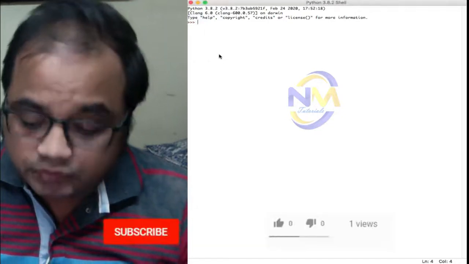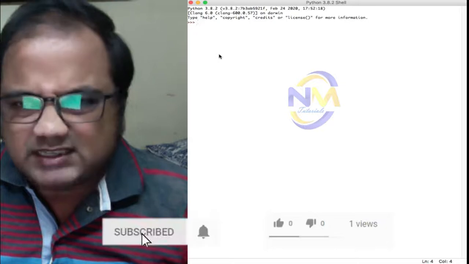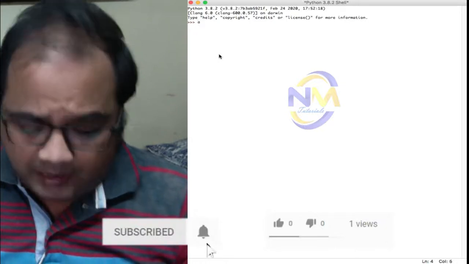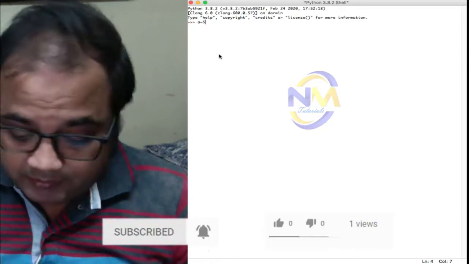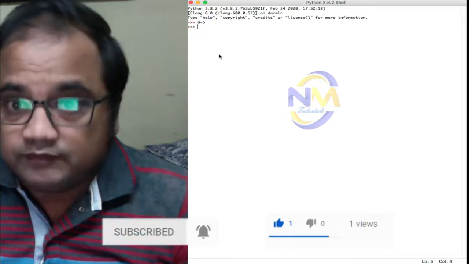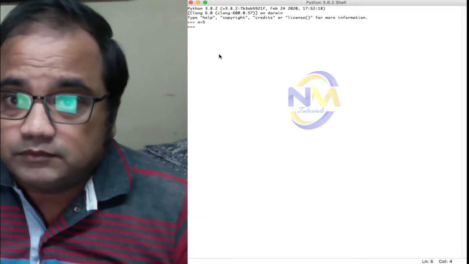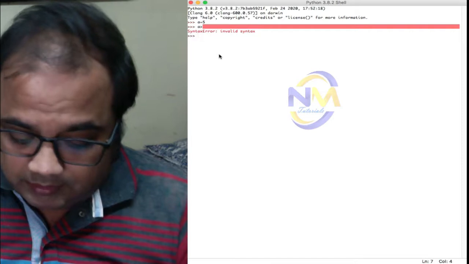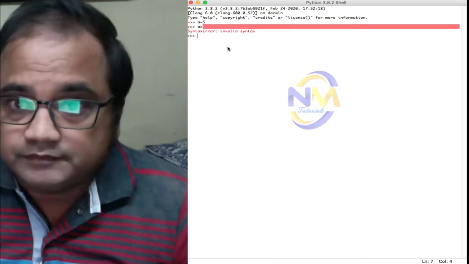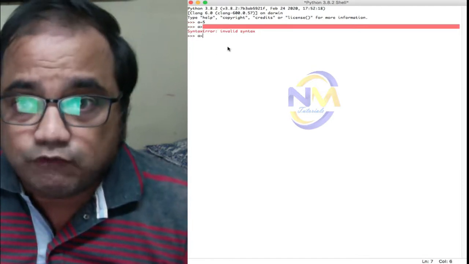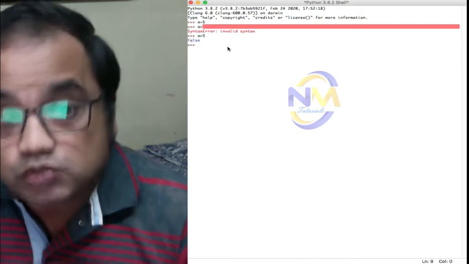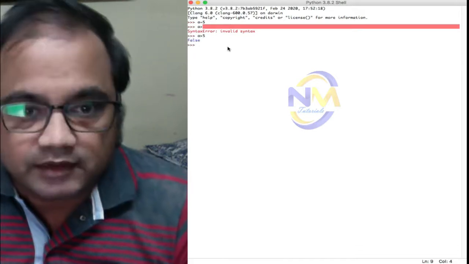For example, suppose A is equal to, say again 5, and if I say A greater than 5, it returns false because A is equal to 5, it's not greater than 5.